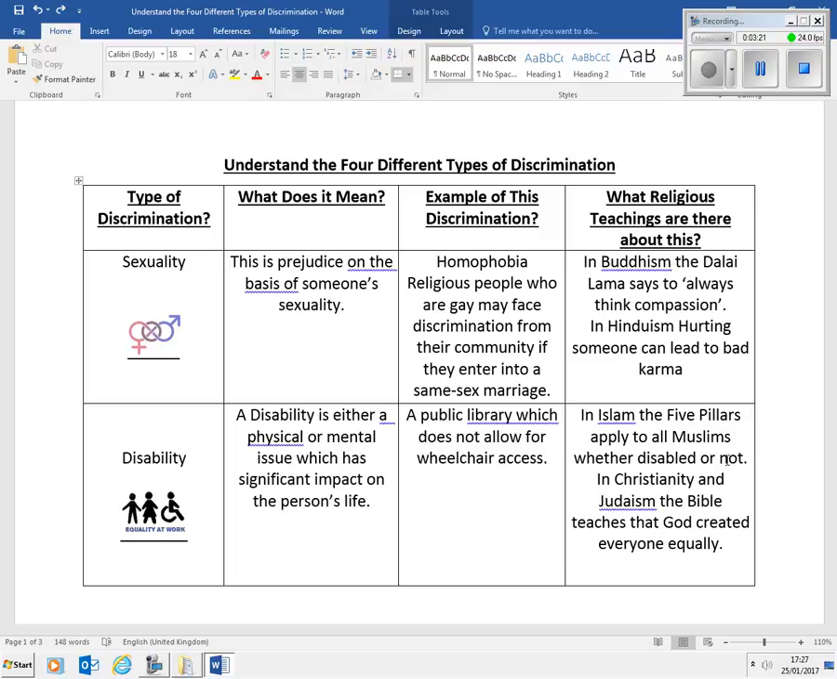And remember, if you're looking at what I'm doing here, you can see on the screen these passages in Buddhism and Hinduism could be applied not only in sexuality but also in disability. Well, let's move on to the next one.